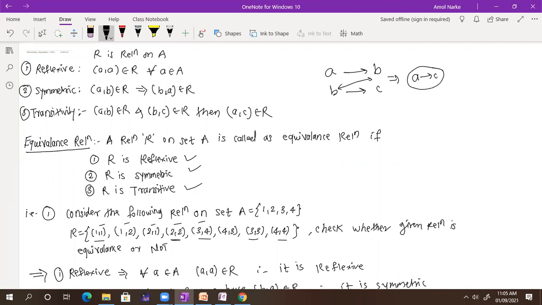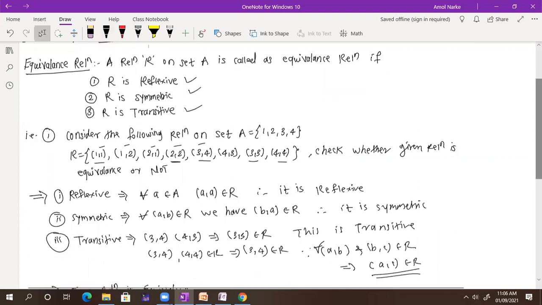Now, when you are saying 2 goes to 2, whether (2, 2) and (3, 4), 3 is there, no, not 2. It should start from 2. (A, B) and (B, C), then I have (A, C). So whatever the second element of the first pair and the first element of the second pair should be the same. Then and only then we can go for (A, C). Okay, sir. Now I understand. Got it? Yes, sir.